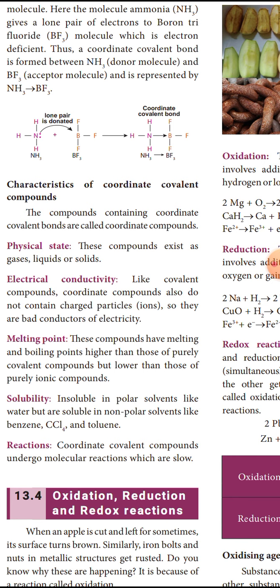Next is solubility. Like covalent compounds, these are insoluble in polar solvents like water but soluble in non-polar solvents like benzene and toluene. It has the same solubility as covalent compounds, because covalent compounds are also insoluble in polar solvents but soluble in non-polar solvents. Likewise, coordinate covalent compounds are soluble in non-polar solvents like benzene and toluene but insoluble in polar solvents like water.